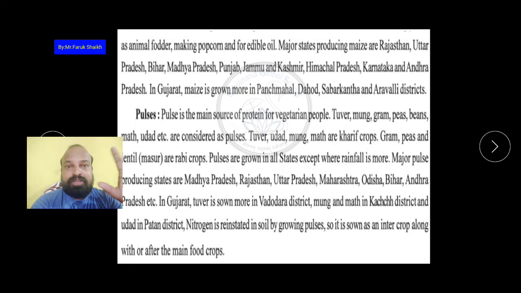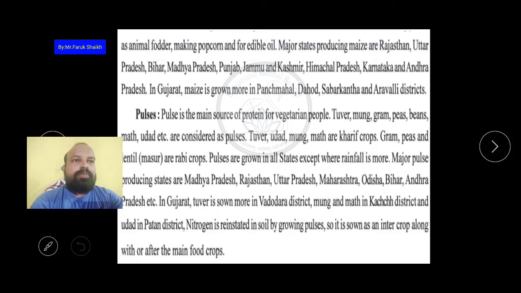Okay, these are the major producer states of maize. And in Gujarat maize is grown more in the Panchmahal, Dahod, Sabarkantha and Aravalli districts.